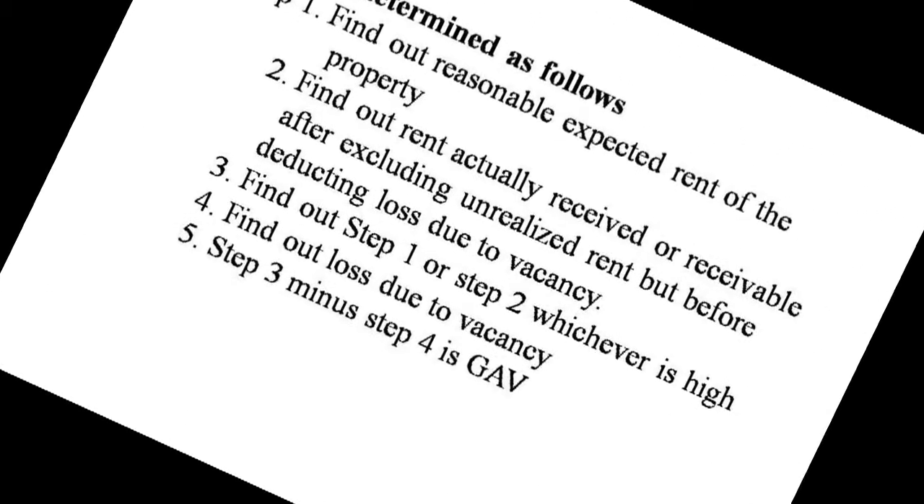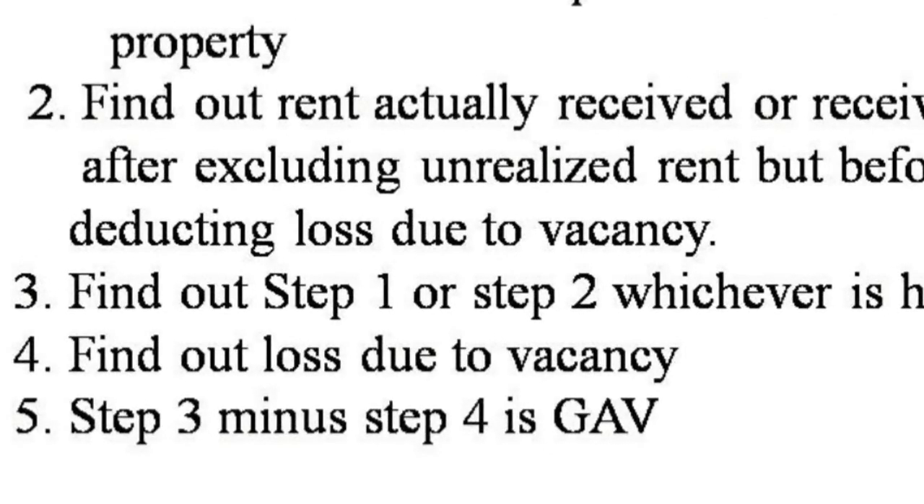Now let us see how to calculate the gross annual value. The gross annual value will be determined with the help of 5 steps. So let us see the 5 steps involved in determining the gross annual value. The first step, find out the reasonable expected rent of the property. After discussing the 5 steps, you are going to determine what is reasonable expected rent.